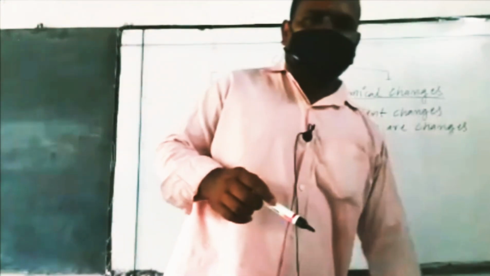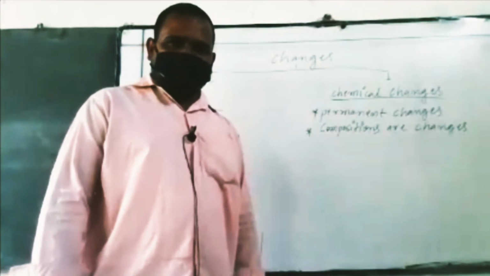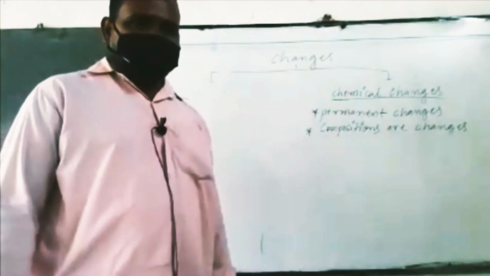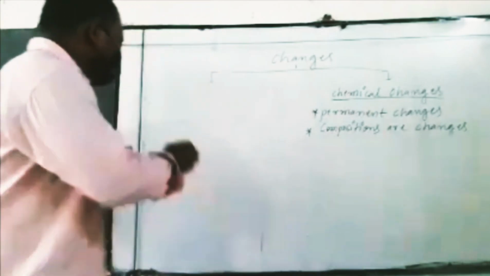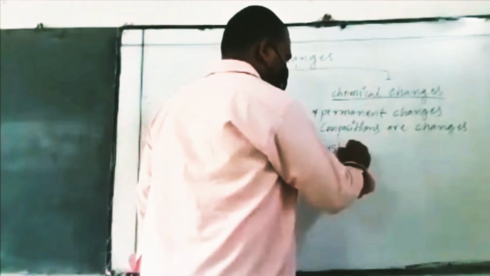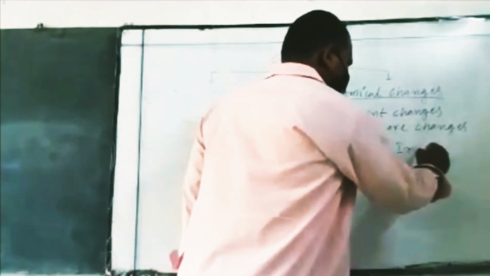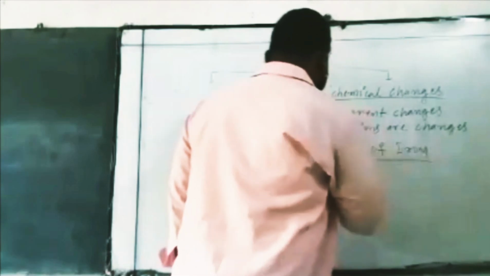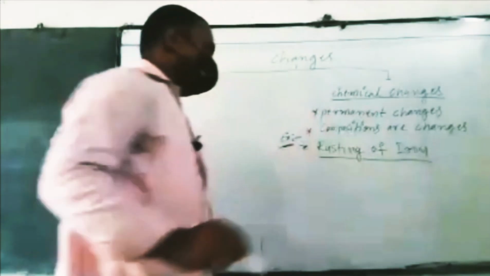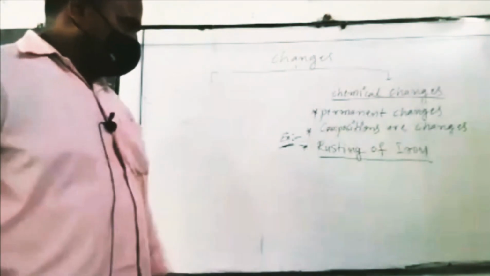How can you say the composition is changing? Iron nails kept outside form rust. Rusting of iron is the best example.